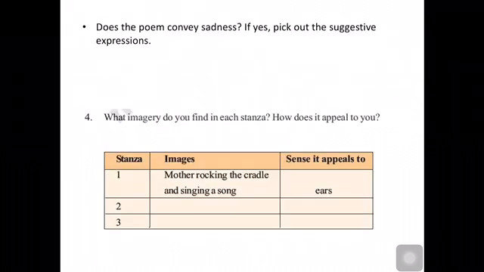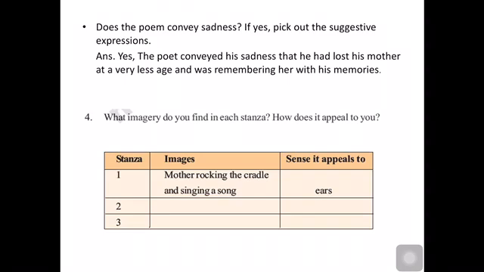Does the poem convey sadness? If yes, pick out the suggestive expressions. Yes, the poet conveyed his sadness that he had lost his mother at a very young age and was remembering her with his memories.